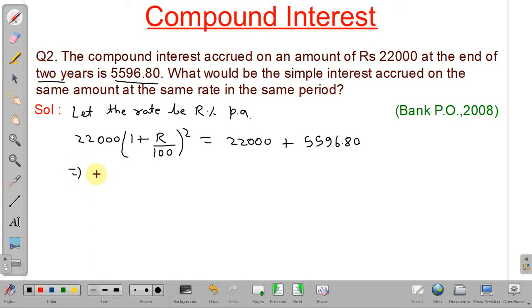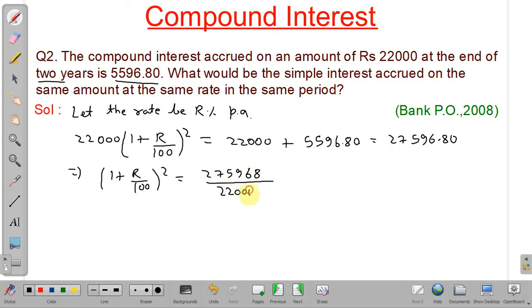Now we can solve it for r. So 1 plus r by 100 to the power 2 equal to this. After adding, you will get 27596.80. So 27596.8 divided by 22,000, and one more zero for the decimal, because we have removed the decimal in the numerator, and it will become 28 by 25 to the power 2.